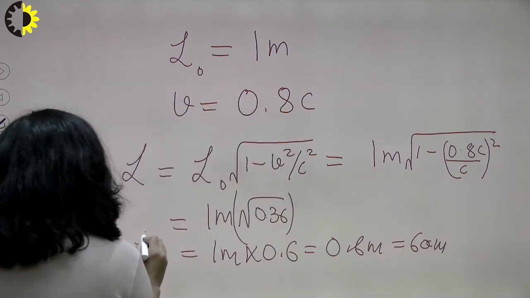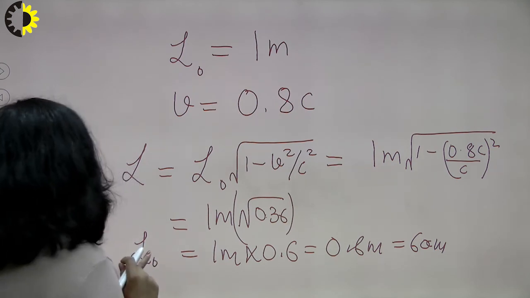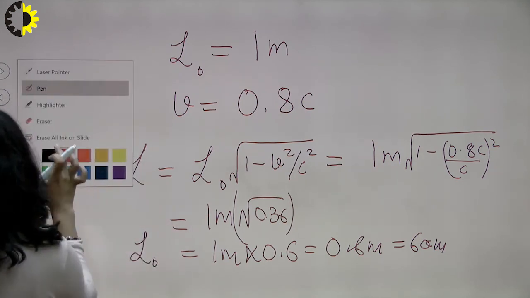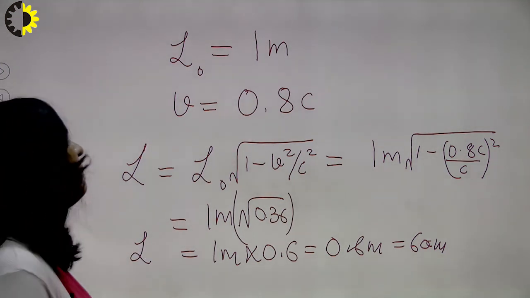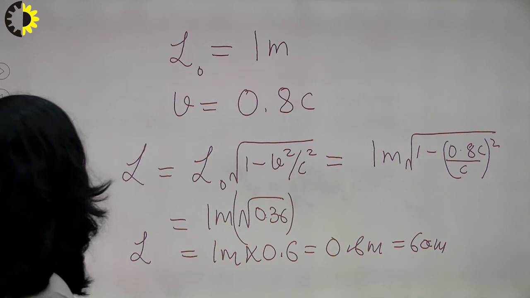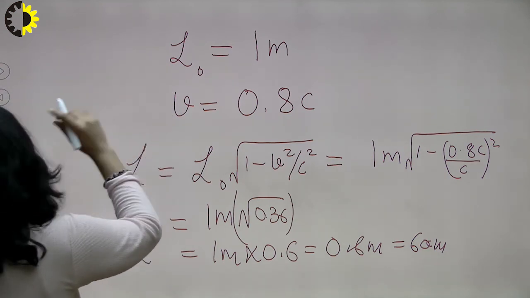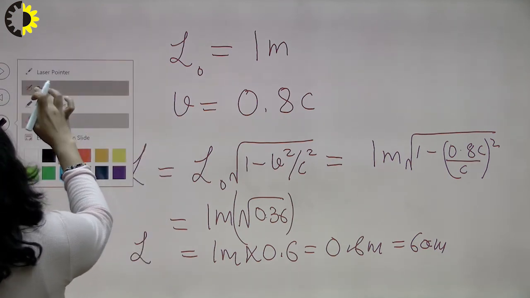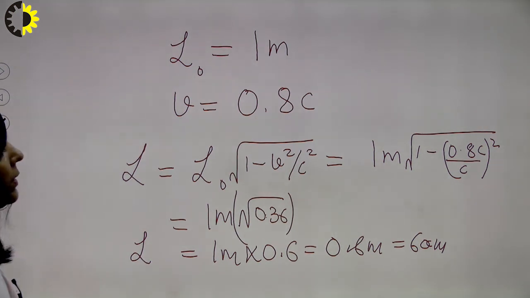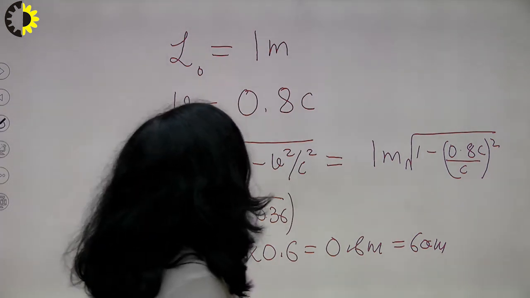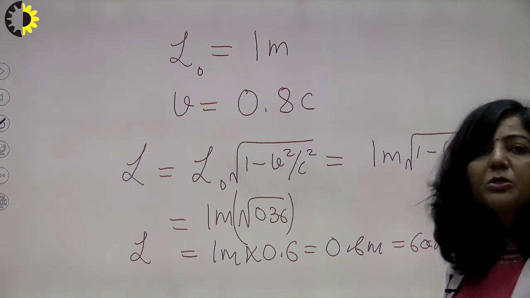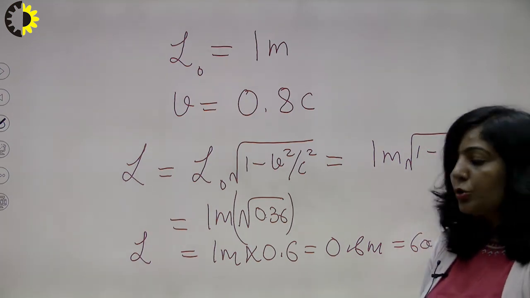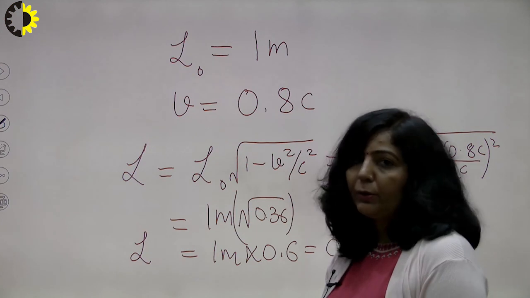If you have a meter rod with length 100 centimeters or 1 meter when it is at rest, then if it is moving with 0.8 c, for a stationary observer the length of the object will be 60 centimeters. So here you can see how the length contracts when the object is moving with a very high speed, which is comparable to c. So this is your concept of length contraction.